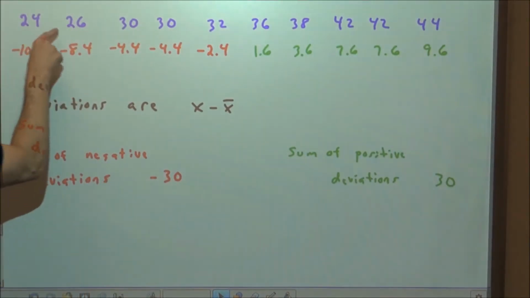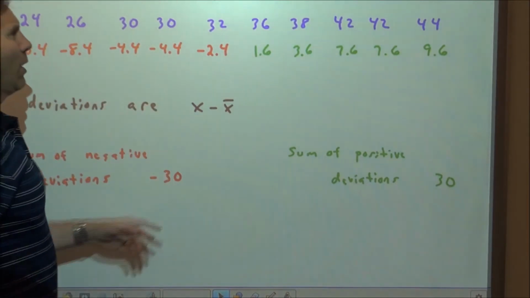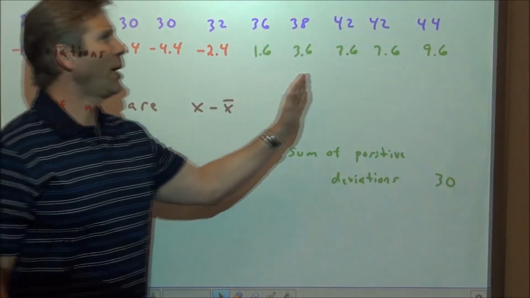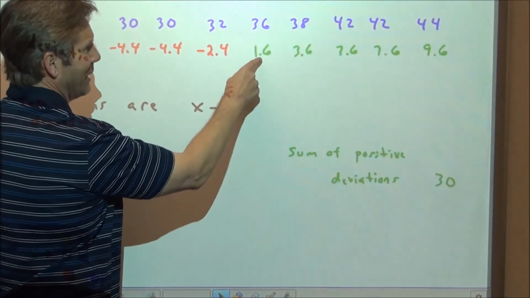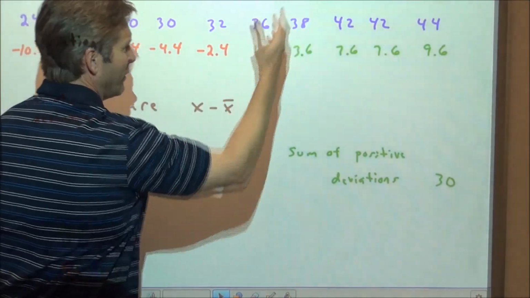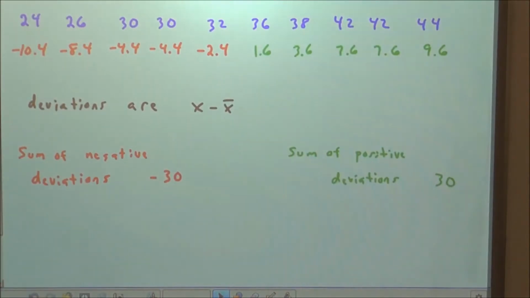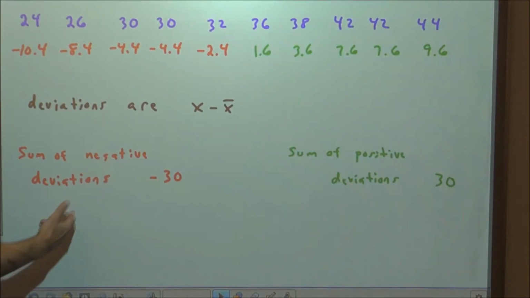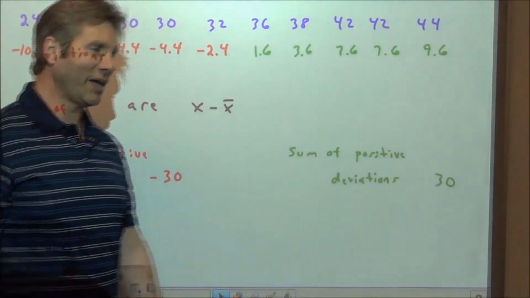So you'll see that all these scores that are below the mean have negative deviations. All the scores above the mean have positive deviations. Now this score is about 1.6 units above the mean. This score is 3.6 units above the mean. So positive deviations, negative deviations. Now the sum of all the negative deviations is negative 30. The sum of all the positives is positive 30.